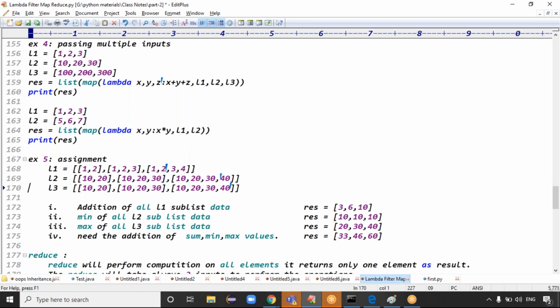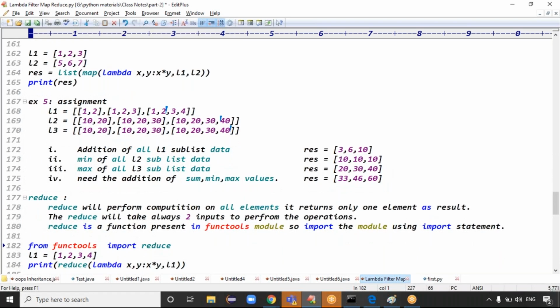Exactly. Guys, last one, you can go for reducer. The filter will filter some data from the given data. The mapper will perform the operation on every element. What the reducer will do is apply the operation on the complete data. It will compute all the elements, guys.